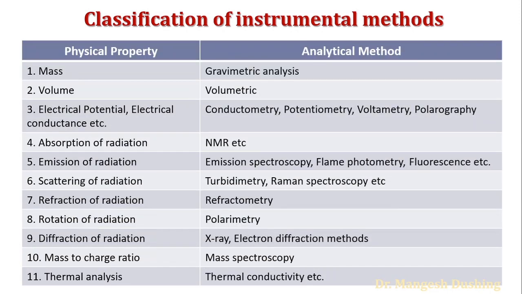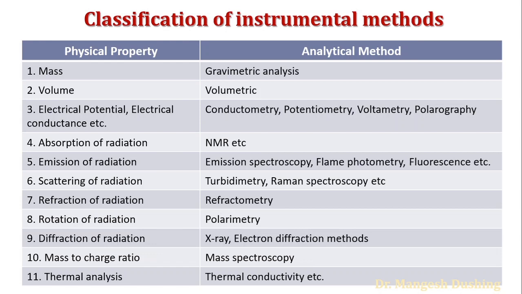For example, if you are using mass as the physical property for analysis, then that analysis is called gravimetric analysis. If you are using volume as the physical property, then that analytical method is called volumetric analysis. In this way, if electrical potential and electrical conductance are the physical properties, then those analytical methods are called conductometry, potentiometry, voltammetry, or polarography.